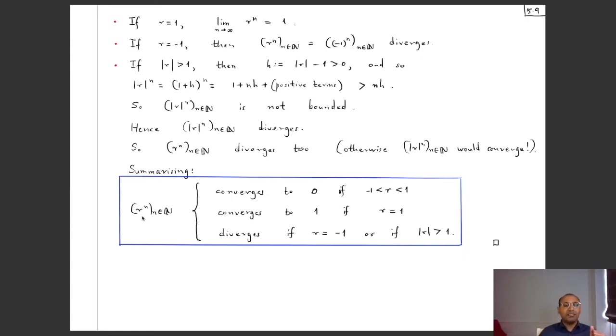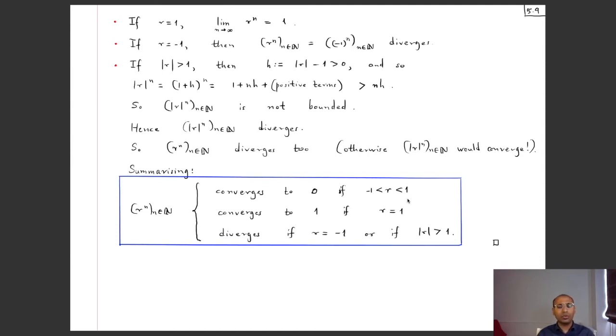So to summarize, if I look at the sequence r to the power n, its convergence or divergence status depends on what the number r is. If r is in between -1 and 1, then it converges to 0. If r is equal to 1, it converges to 1. If r is equal to -1, it diverges, or if mod r is strictly bigger than 1, then it also diverges. Okay, so now we know what happens with this sequence for all the real numbers r. The convergence is only when r is equal to 1 or r is strictly in between -1 and 1.